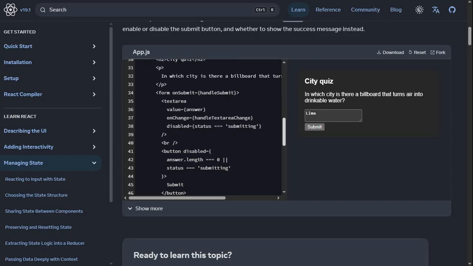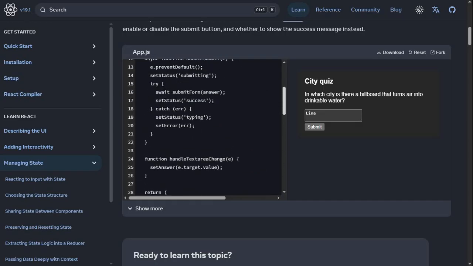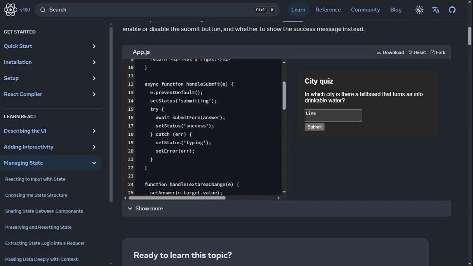City quiz, and this is just a text area. Value is the answer. On change is this second function. Disable if status is submitting. Okay, so that's why it sets status to submitting here, and then try and catch. Depending on whether the try succeeds, we set status to success. If not, set status to typing or error.